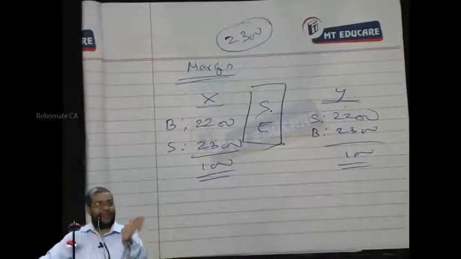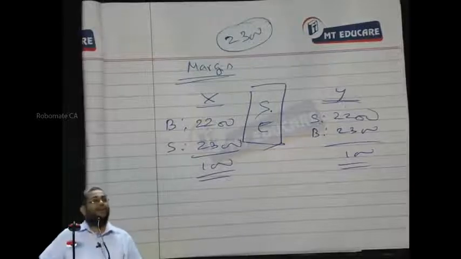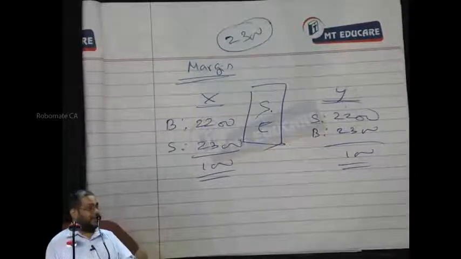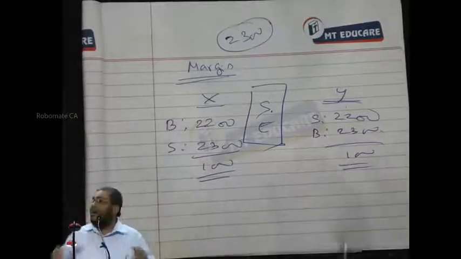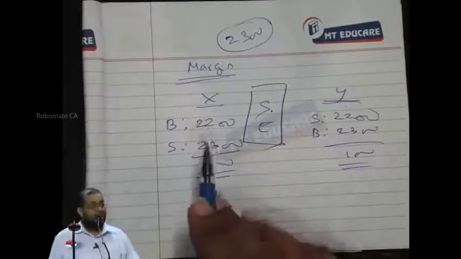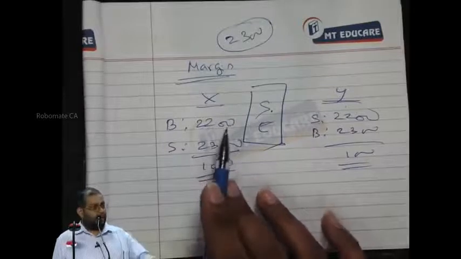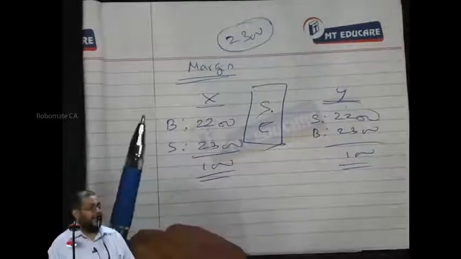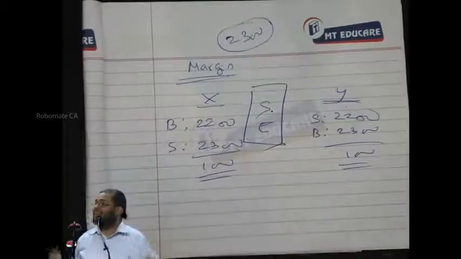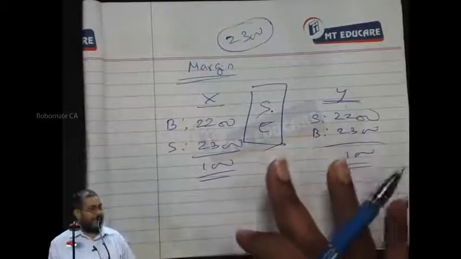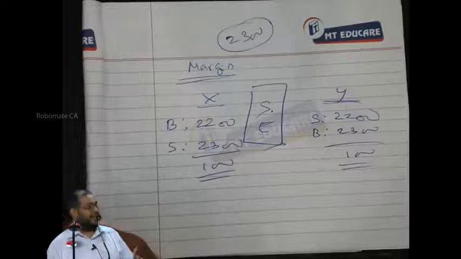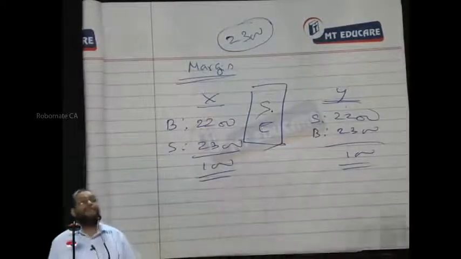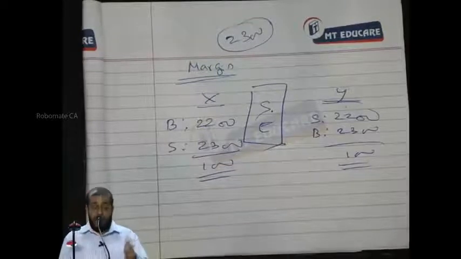Now, Y runs away. Wrong address given, KYC not followed, SIM card also not taken out. Runs away. What happens to the exchange? There are so many contracts, lakhs of contracts traded in the market. If they all run away last night, the share market crashes, and a person who gave a buy order at a higher price is booking loss and runs away, can the exchange pay? They are obligated to pay.